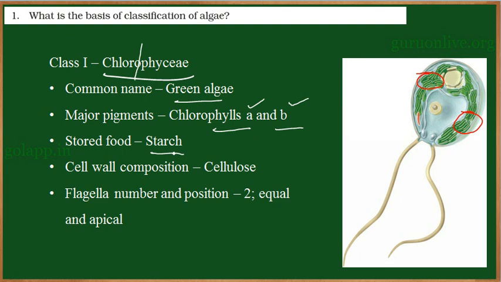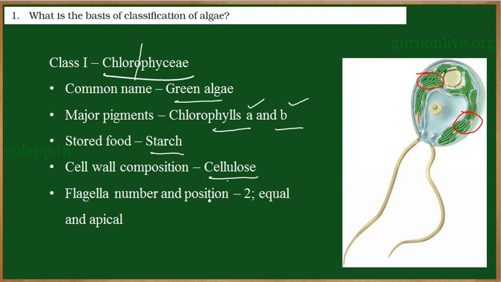So this kind of stored substance we can see even in plants. The cell wall composition. So in plants also we have learned that the cell wall is made up of cellulose. So in green algae the cell wall is again made of cellulose. So students, they believe that green algae are the ancestors for the plants. So that is why it shares most of the relationship, like the chlorophyll pigments, presence of starch, cellulose. So all these characters we can see even in plants. That means they have a common ancestor. Now these green algae have given rise to different plants.